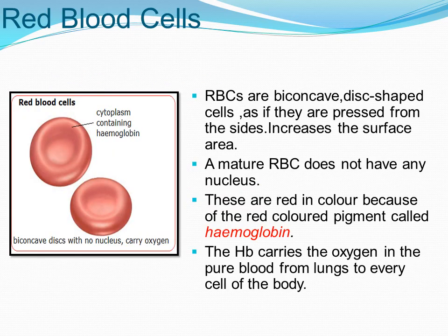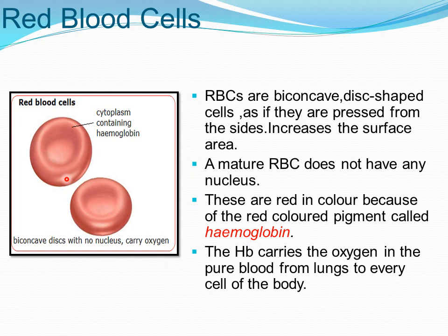Now, what are red blood cells? This is the first main component of the cellular element of blood. Let us see the shape here in this diagram. RBCs are biconcave, disc-shaped cells. You can see they look like a disc, as if pressed by a thumb in the middle and pressed from the sides, and you can see that it increases the surface area of the RBCs.